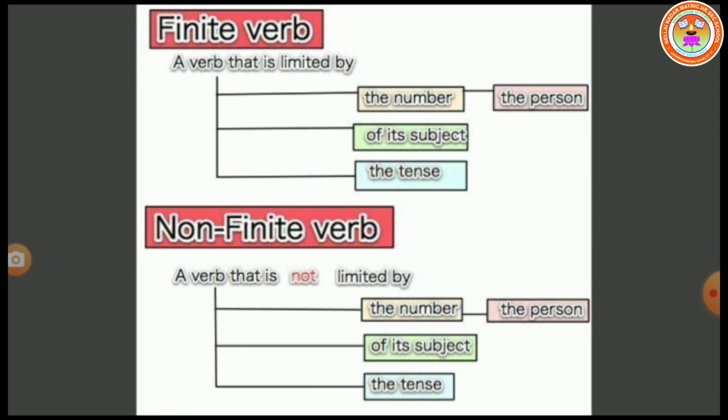Whereas non-finite verbs are not limited by the number, the person, subject and the tense. And non-finite verbs are classified into three main types: infinitives, gerund, participle.